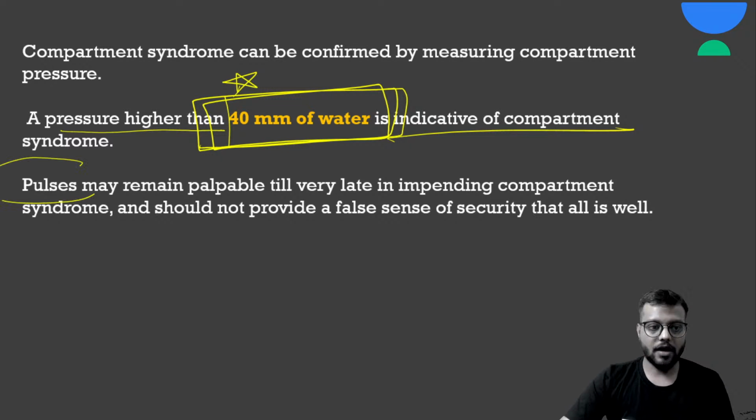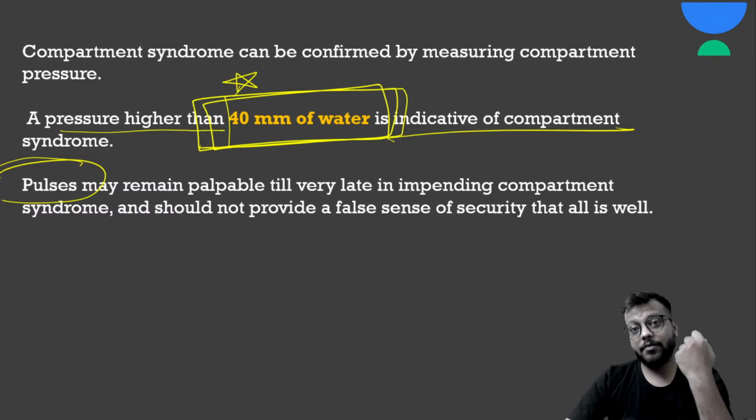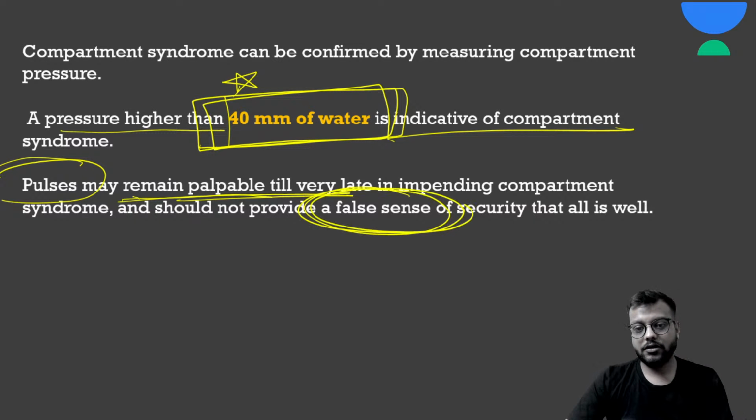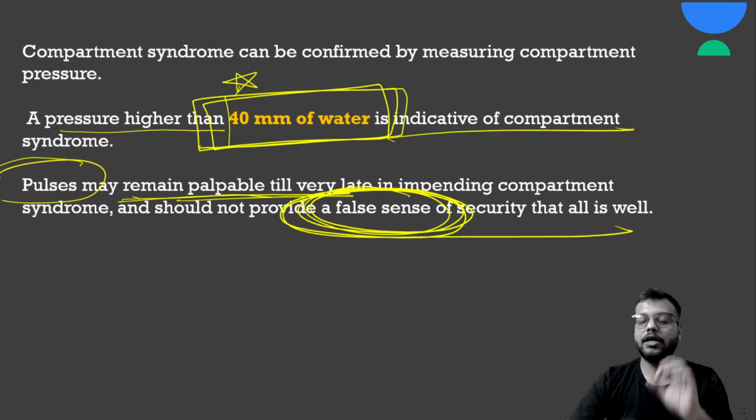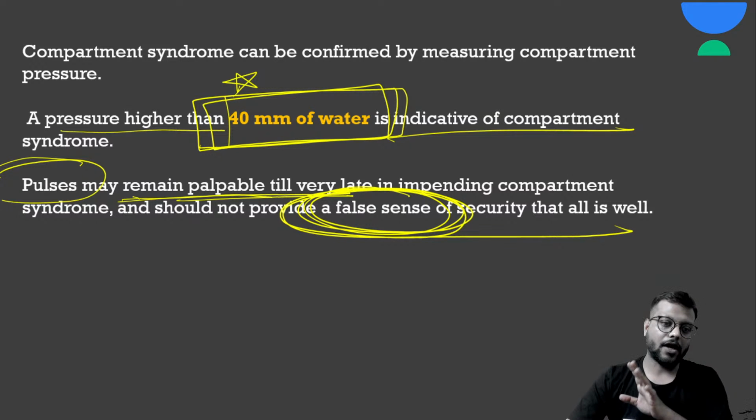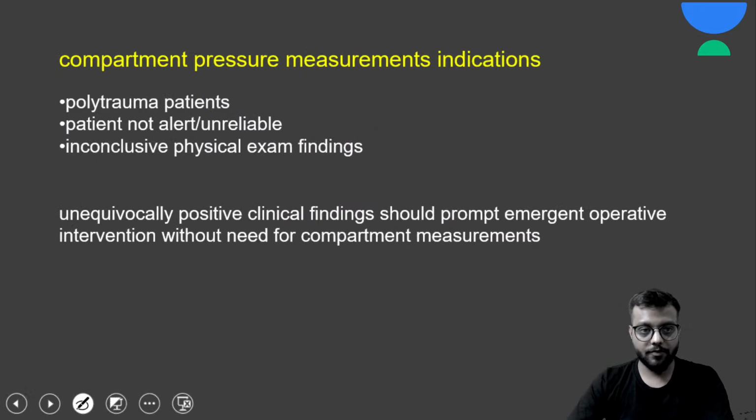और पल्सेज अपन ने बोलता कि पहले ही पैल्पेबल नहीं हो सकती है, and also compartment syndrome होते हुए भी pulses can remain palpable till very late. So it is a false sense of security कि पल्स आ रही है तो कंपार्टमेंट सिंड्रोम नहीं होगा. Okay, so remember this thing, very important.